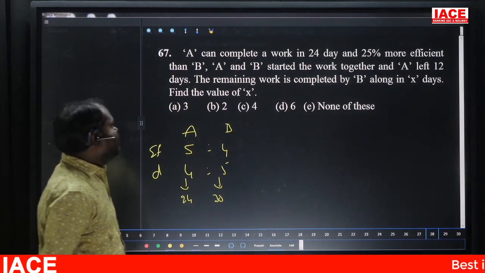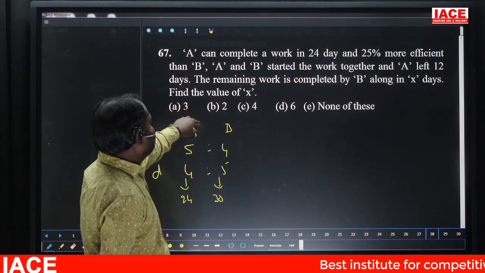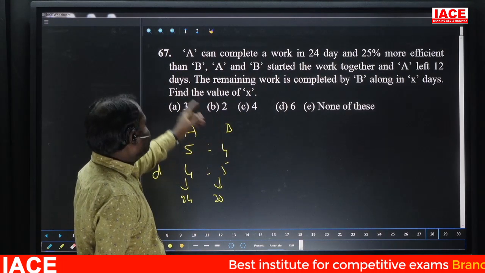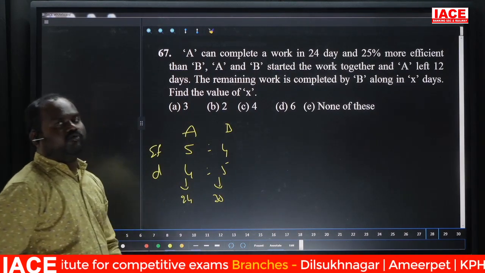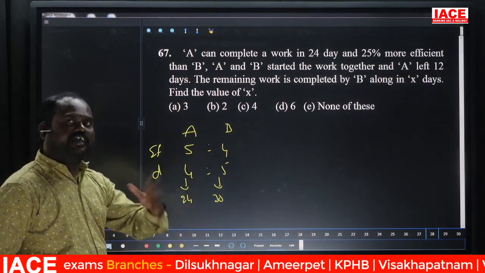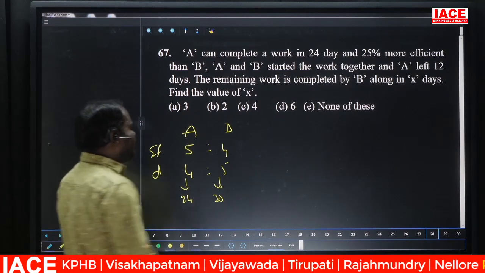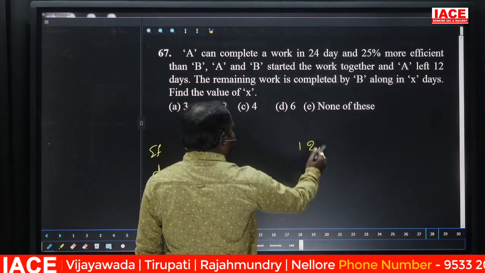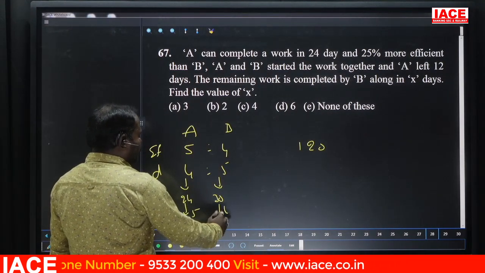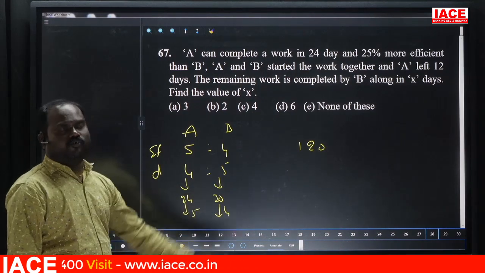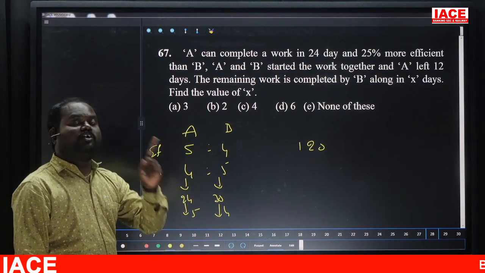But the question asks: A and B started the work together and A left after 12 days. The remaining work is completed by B alone in X days. Find the value of X. So both of them work for 12 days. After that A leaves. So the LCM of 24 and 30 is 120. So total work is 120 units. Per day A can do 5 units and B can do 4 units. Together 9 units. Every day they do 9 units, but they work for 12 days.